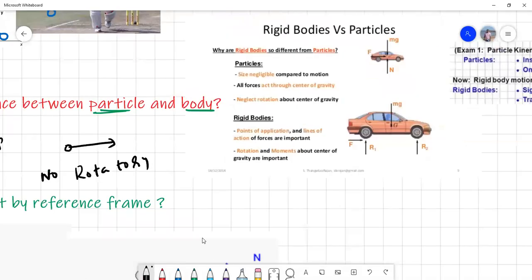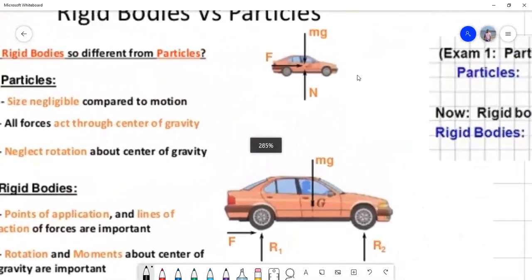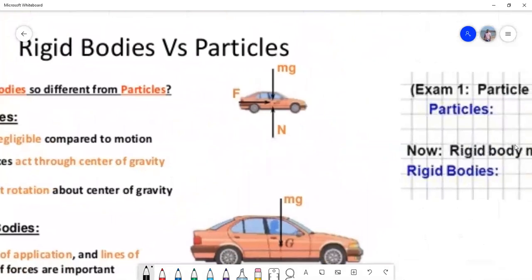So from this example, you'll understand this. See, I just show this picture. In this case, if you look at this car, in the first case, I am considering this car as a particle. So when I consider this as a particle, remember, here the weight of the car will act downward. There is one force that balances, that is called normal reaction. This is the applied force. Remember, there is no rotation here, since I'm taking it as a very small thing.